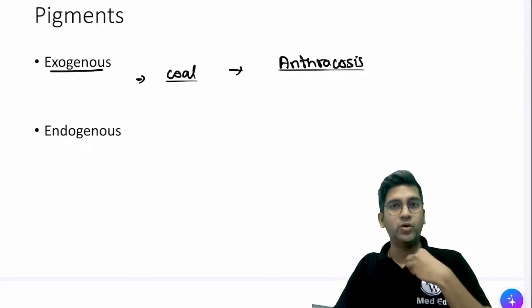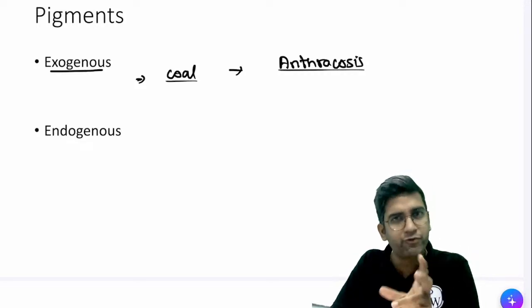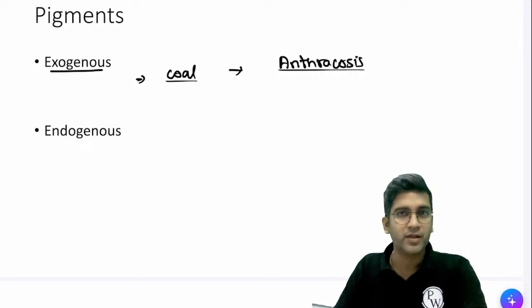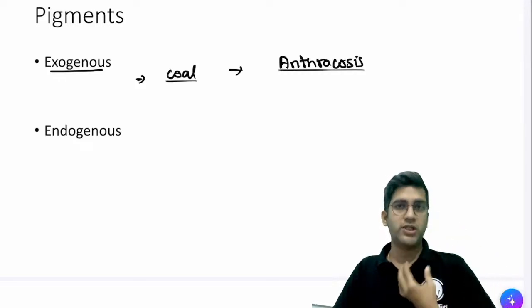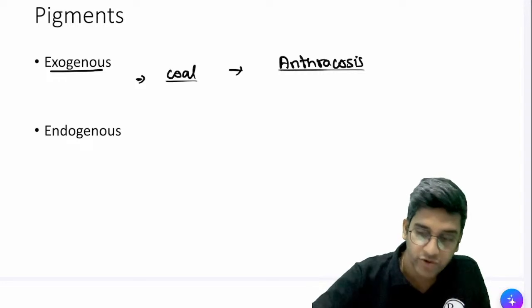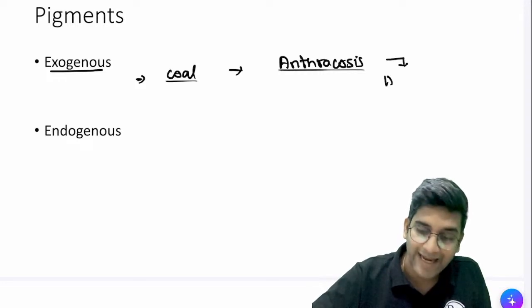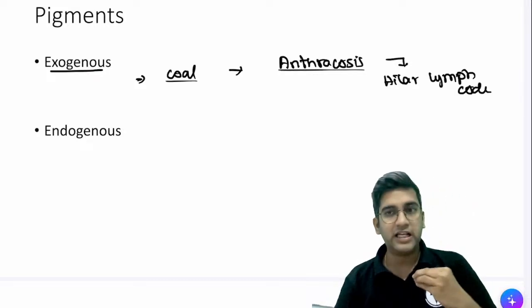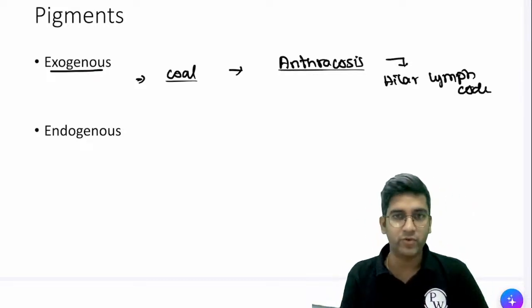As of now, when I inhale coal, it goes into the lung. Which lymph node do you think will generally have coal? If I inhale coal, it goes to my bronchus, goes to the lung. There's a lymph node close to the hilum. Anthracosis can be very easily found near the hilar lymph node. So the hilar lymph node will have lots of coal pigment, even your hilar lymph node, my hilar lymph node, everyone's hilar lymph node, fine?